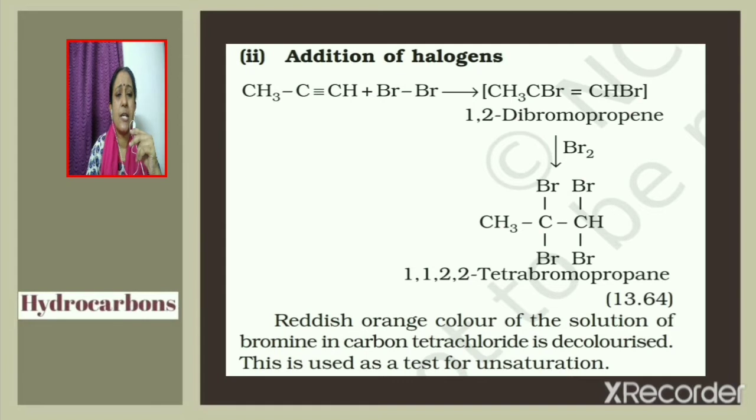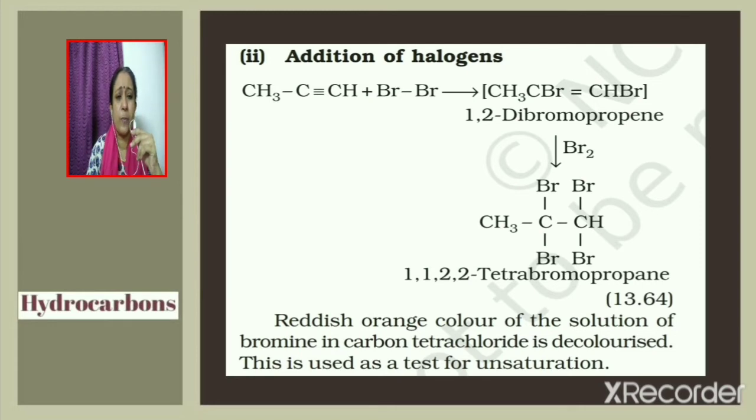Propyne, CH3C≡CH, reacts with bromine to give 1,2-dibromopropene. Here bromine molecule gets added across the carbon-carbon triple bond. As a result of addition of bromine, the carbon-carbon triple bond changes to double bond. And that is how we get 1,2-dibromopropene. This compound further reacts with bromine and the final product obtained is 1,1,2,2-tetrabromopropane.